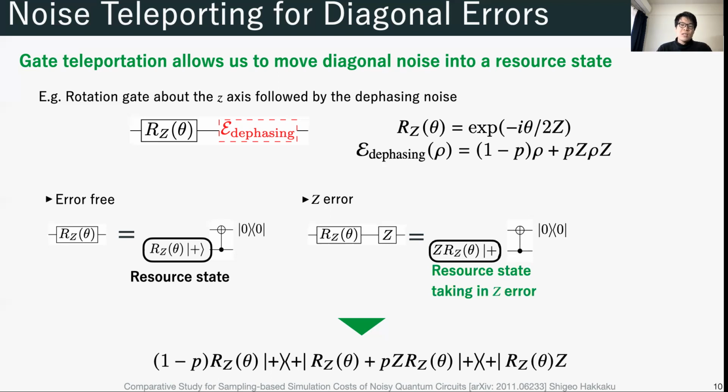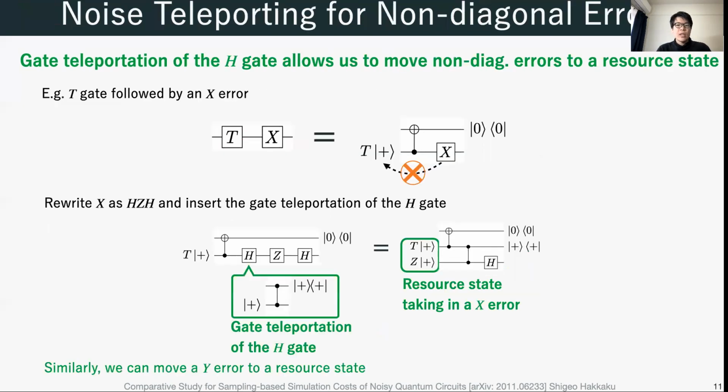We cannot use this argument directly for an X or a Y error because they aren't diagonal with respect to the computational basis. To handle this, we propose a way to deal with non-diagonal errors through the gate teleportation of the Hadamard gate. For example, we consider the T gate followed by an X error. The teleported circuit corresponding to this circuit is here.